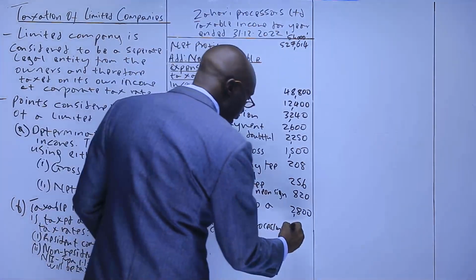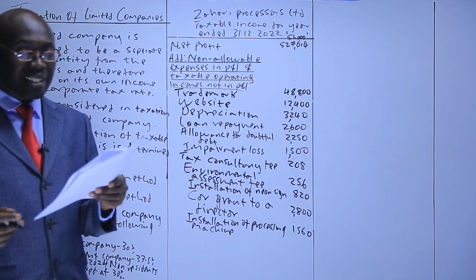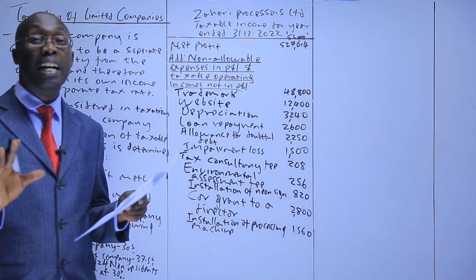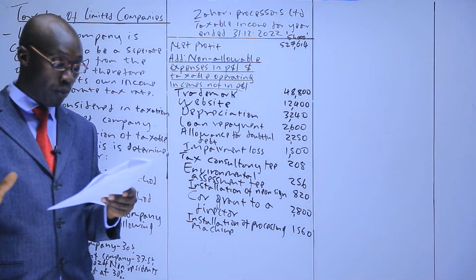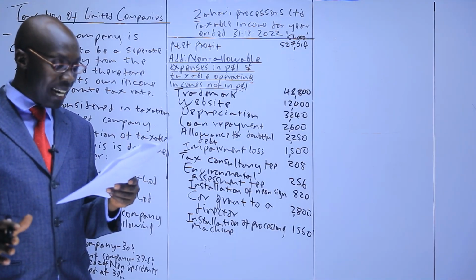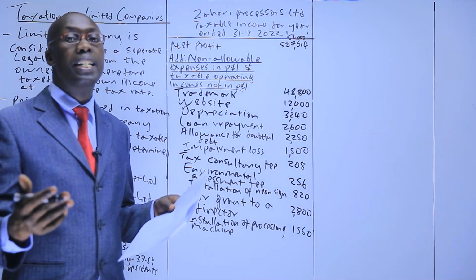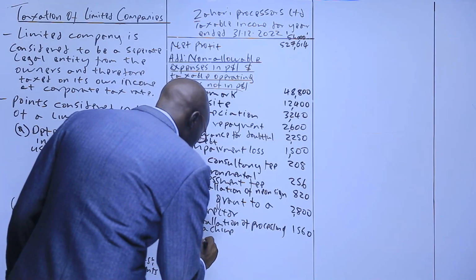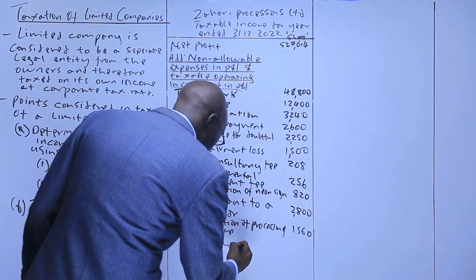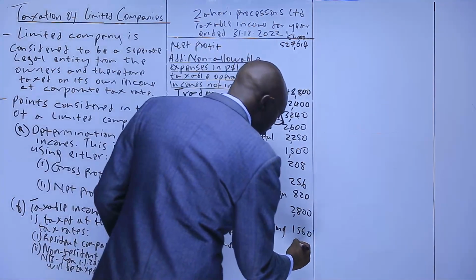Which we have 1560. The other one is staff Christmas party. That is allowed because we said expense for the welfare of workers, they are allowable. That's for welfare. The other one is retrenchment cost. We don't allow retrenchment cost. Expense that is not income generating, we don't allow. Retrenchment costs, which we have 580.